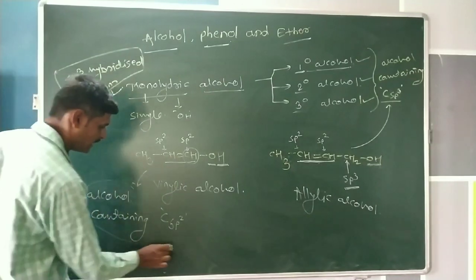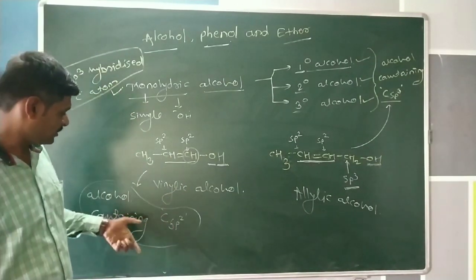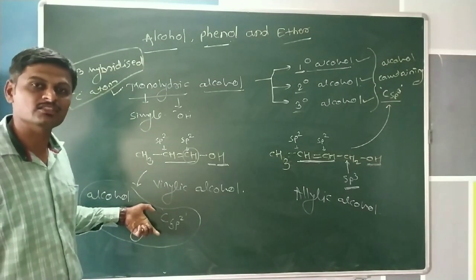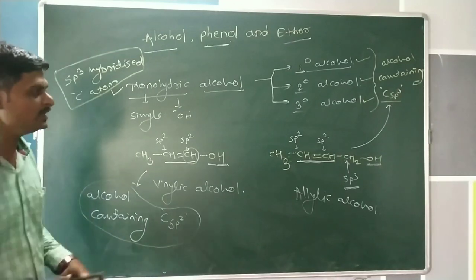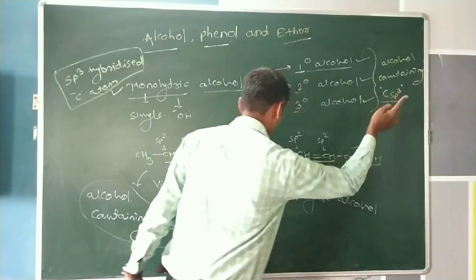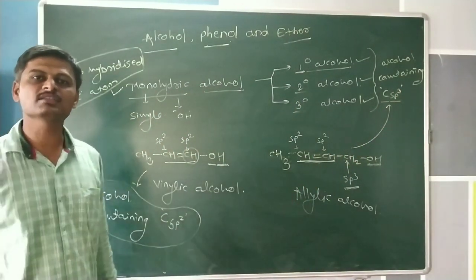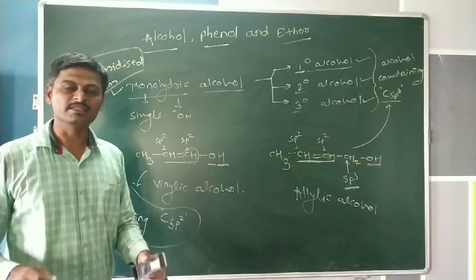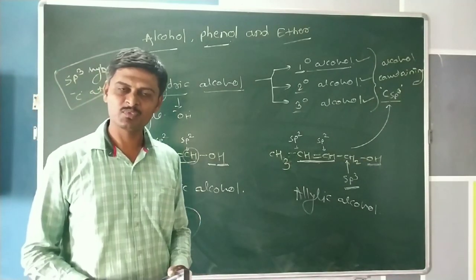This is another classification of alcohol, depending on whether the hydroxy group is attached to the sp3 carbon atom or to the sp2 hybridized carbon atom.